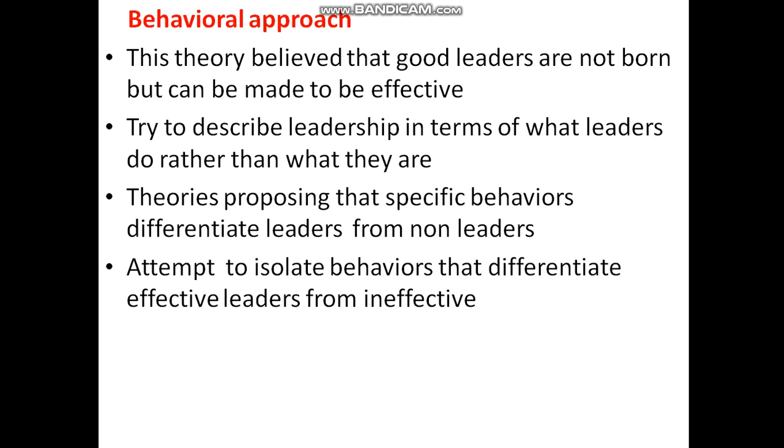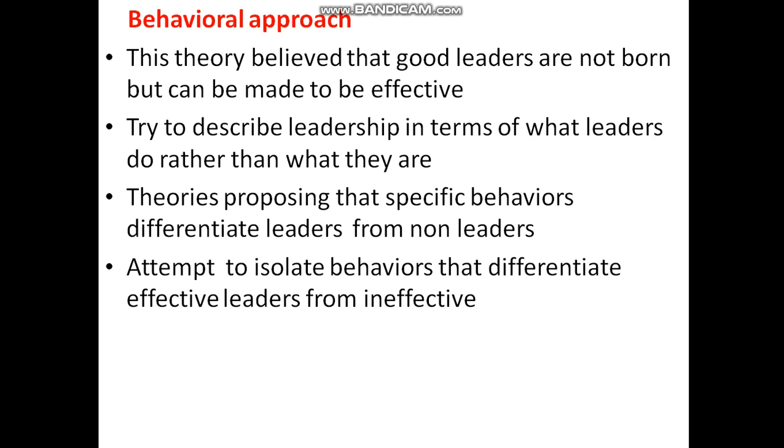This approach tries to describe leadership in terms of what leaders do rather than what they are. That is the behavioral approach. In the trait approach and great man theory, the focus is on what the leaders are. Here, it is what the leaders do. That is the difference between these theories.